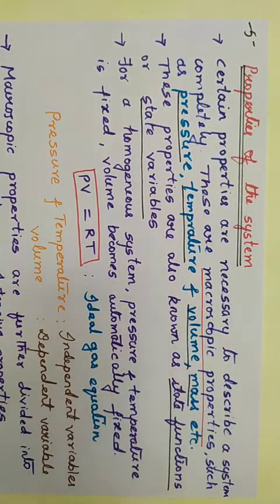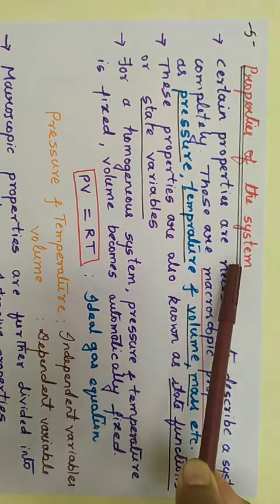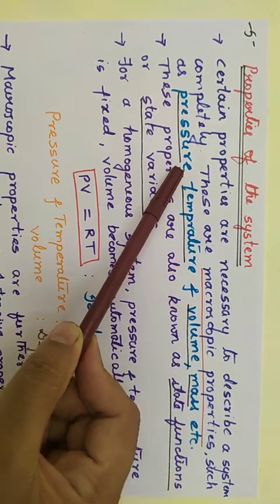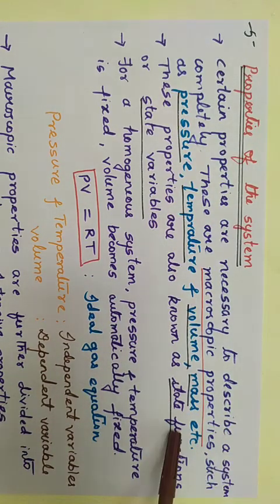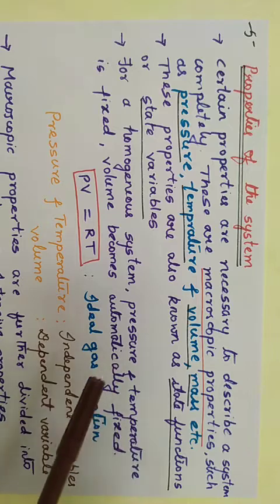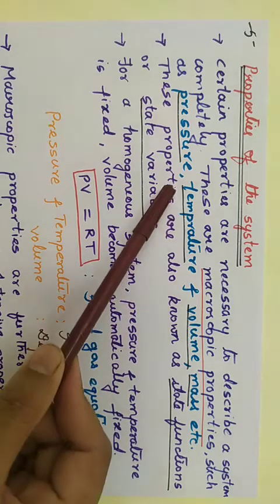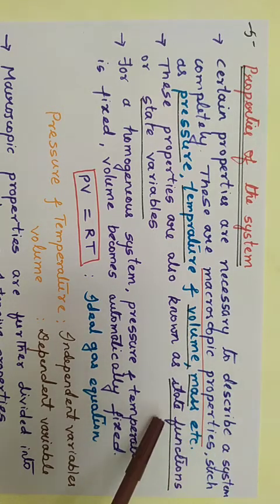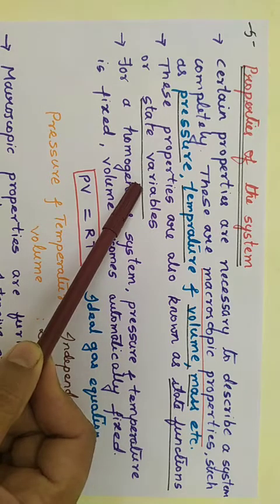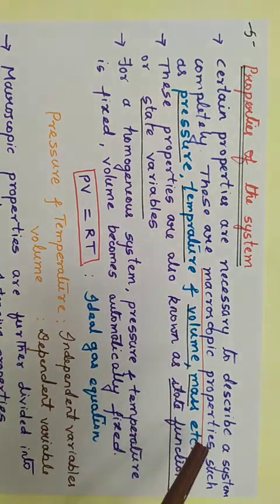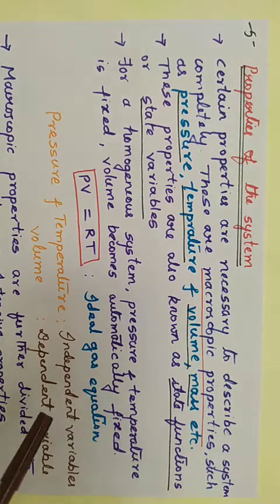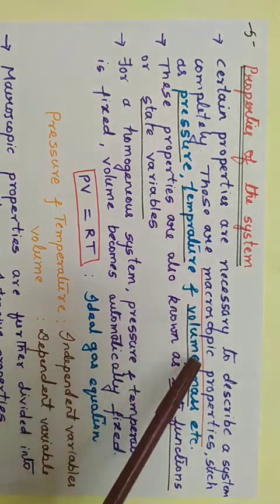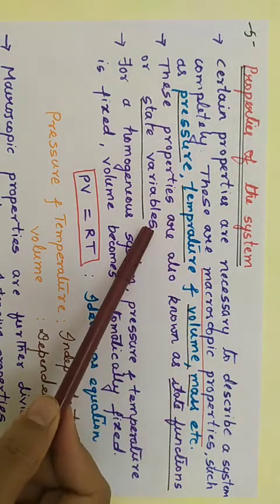Now let us know about properties of the system. So certain macroscopic properties such as pressure, temperature, volume, mass are required to describe any system. These are also known as state functions or state variables, since they depend on the initial state and the final state, that is the present status of the system. That's why these properties are also known as state functions or state variables.